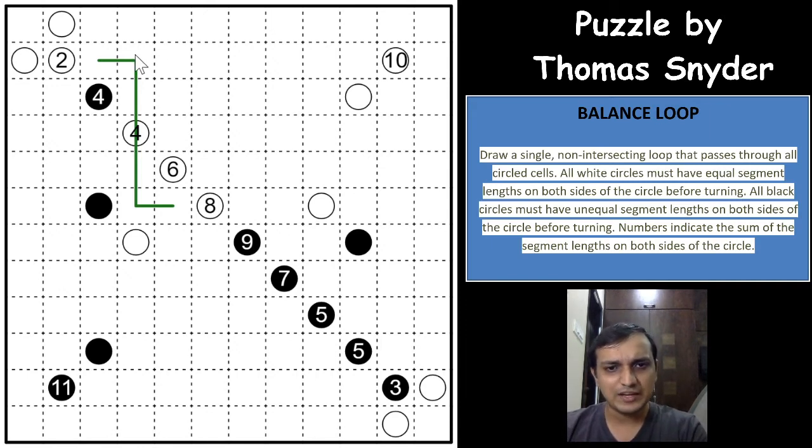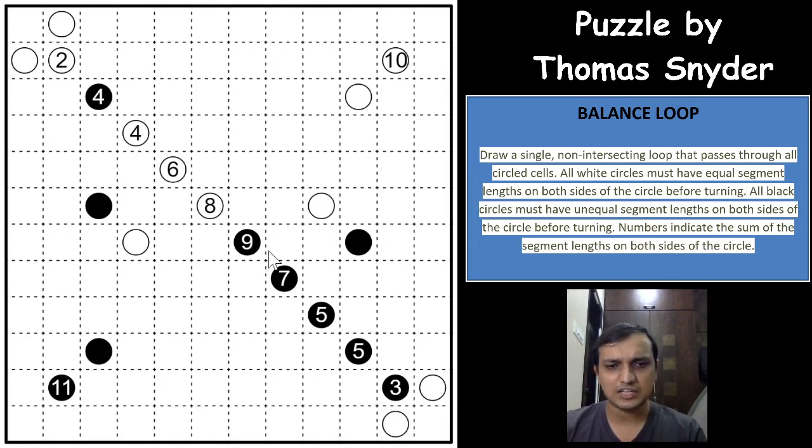A numbered cell means the total number of loop segments before turning, on both sides of the circle. A black circle is also the same, the total number of loop segments on both sides of the circle, but it should be unequal.